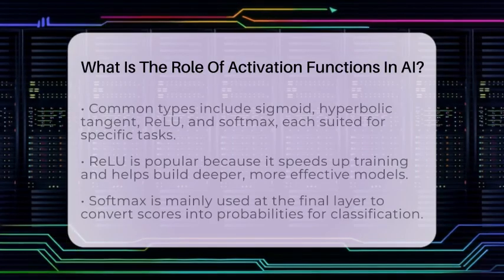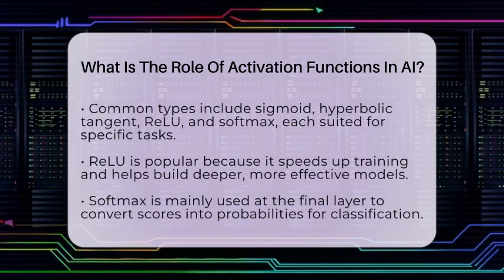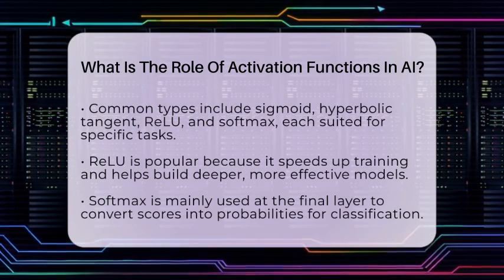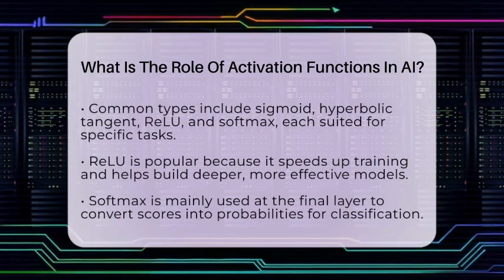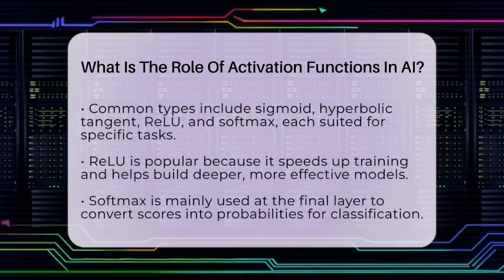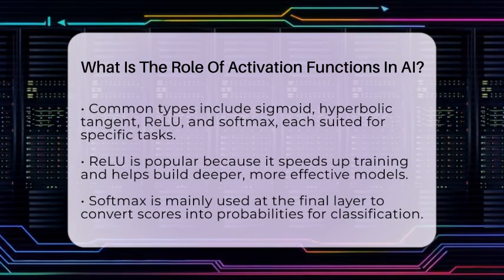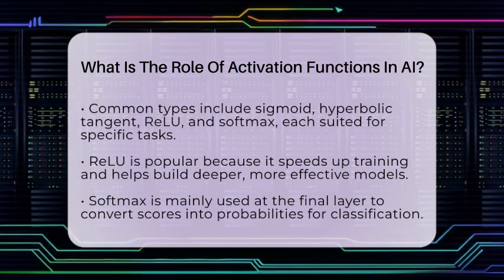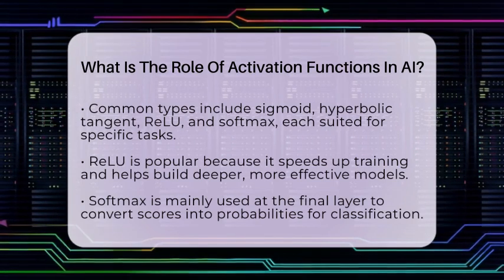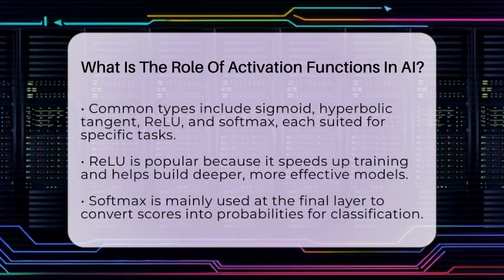The rectified linear unit, or ReLU, is very popular because it outputs 0 for negative inputs and passes positive inputs unchanged. This simple rule helps neural networks learn faster and more effectively. It also reduces the problem of vanishing gradients, allowing the network to train deeper and more complex models. Softmax is another activation function used mainly in the final layer for classifying multiple options. It converts raw scores into probabilities that add up to 1, making it easier to interpret the network's predictions.